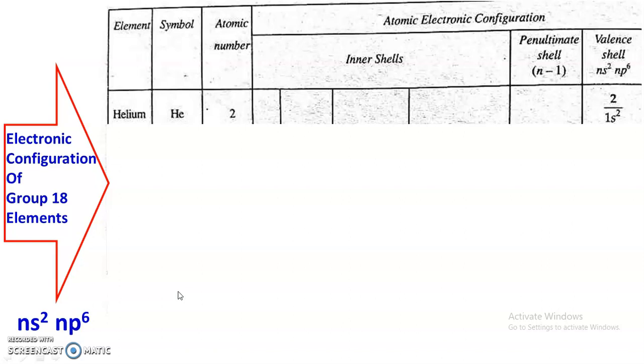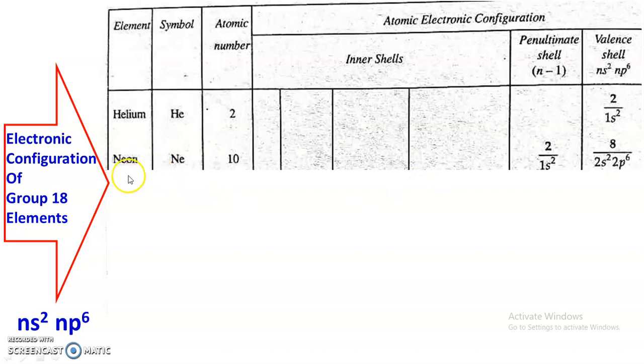Now there are 6 inert gases or noble gases: helium, neon, argon, krypton, xenon and radon. In the case of these noble gases, the outermost shell or valence shell contains 8 electrons, except helium, where 2 electrons are present in the outermost shell. So here you can see helium, atomic number 2, its valence shell configuration is 1s2. There are 2 electrons in the outermost shell or valence shell.